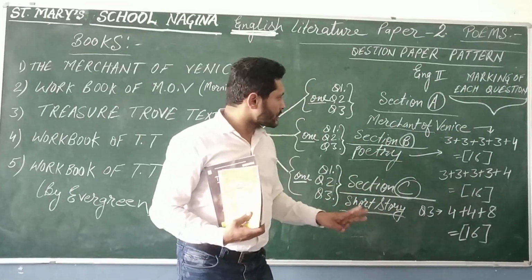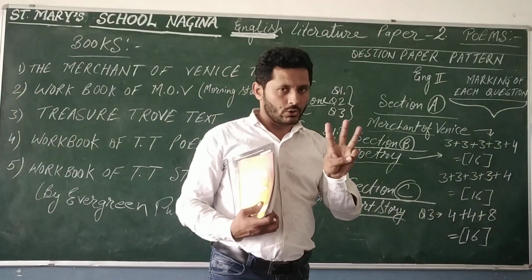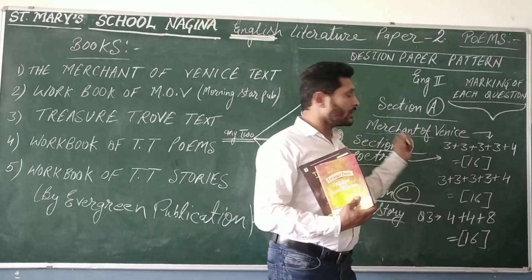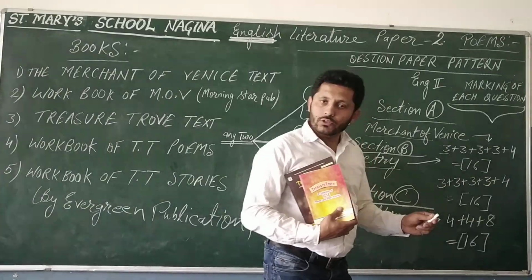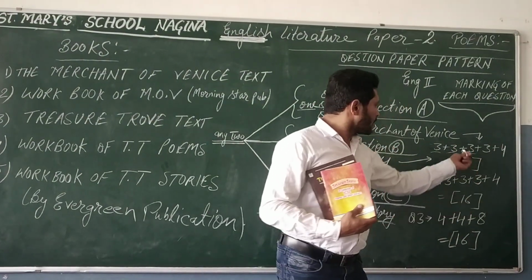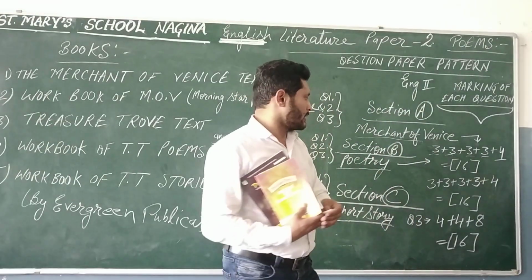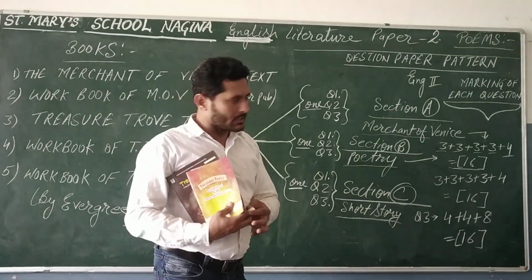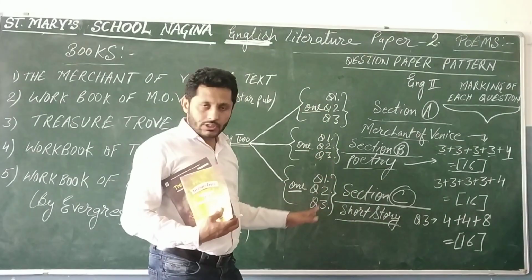Each section will have 3 questions. And every question will have 5 subparts like this. Question 1 is of 3 marks, question 2 of 3 marks, question 3 of 3 marks, question 4 of 3 marks, and the last question 5 will be of 4 marks. Like this, one question will be of 16 marks. I repeat, for every section there will be 3 questions.